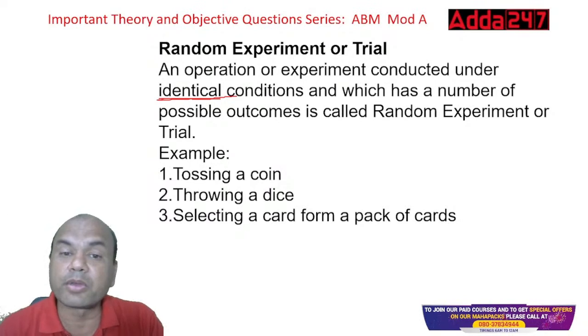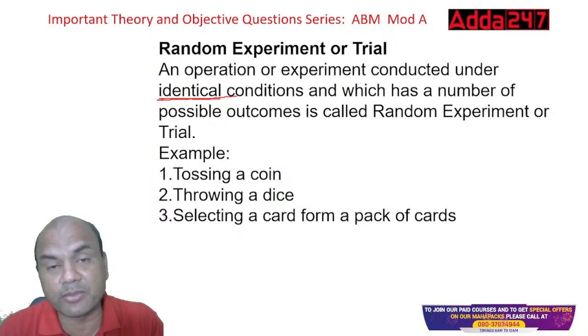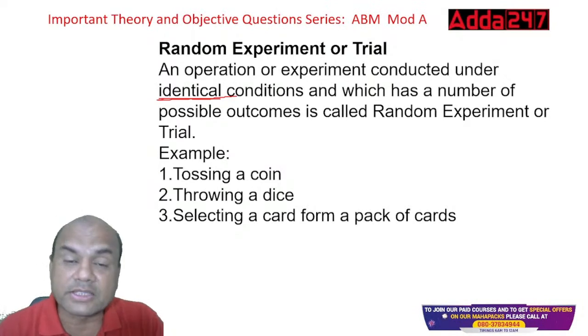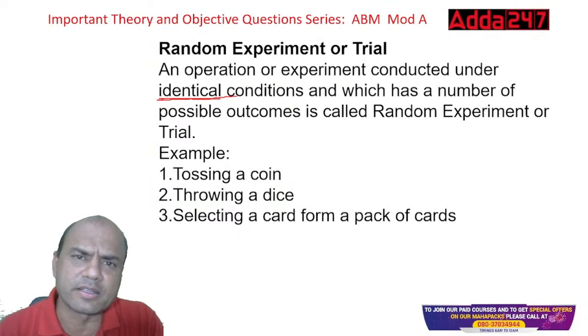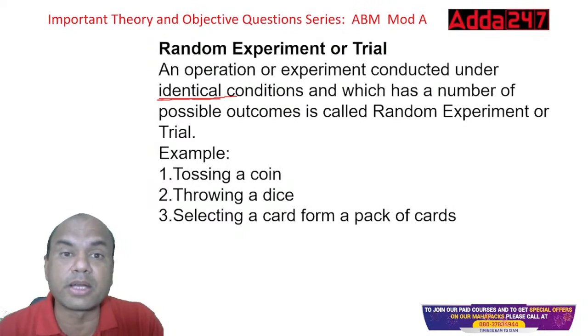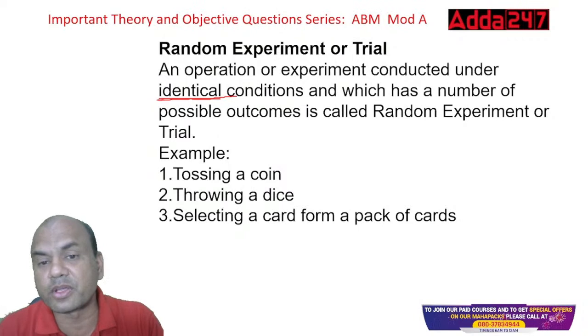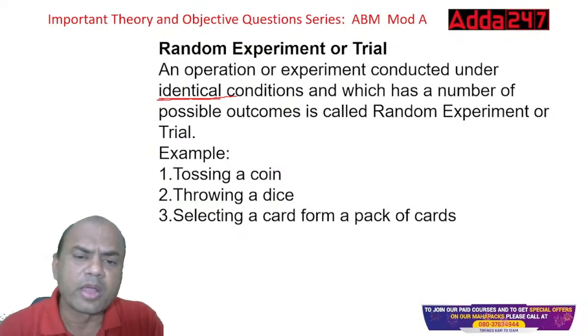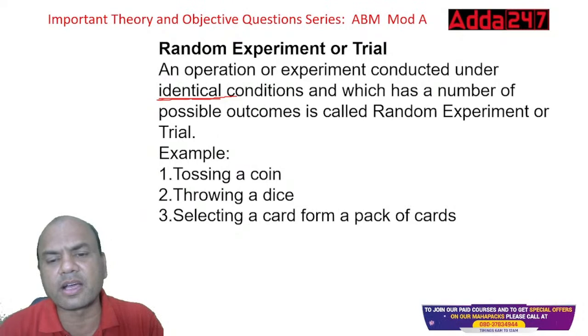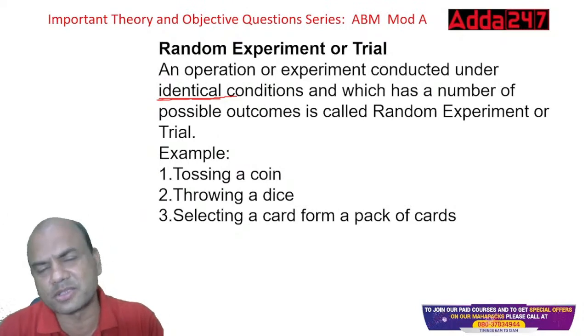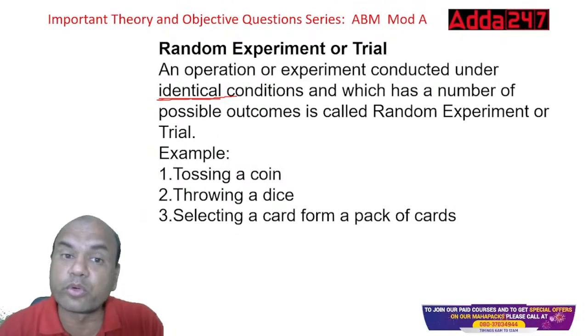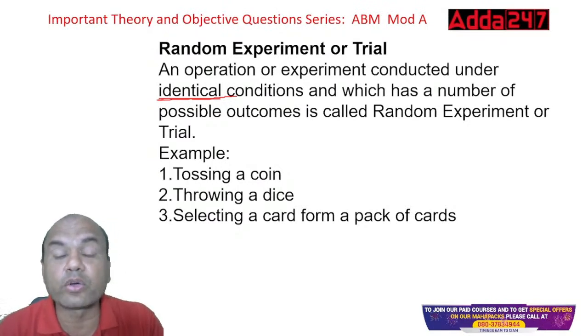Which has a number of possible outcomes, right? Possible outcomes can be anything. Chandrayaan could have crashed like Chandrayaan 2, but it succeeded. Why? Because the identical conditions were so matching. They were created in so much detail that the chance of crashing was 0%. Number of possible outcomes is called a random experiment. Tossing a coin, throwing a dice, selecting a card from a pack: these are all bookish examples. The latest examples are designing a COVID vaccine and designing a Chandrayaan.